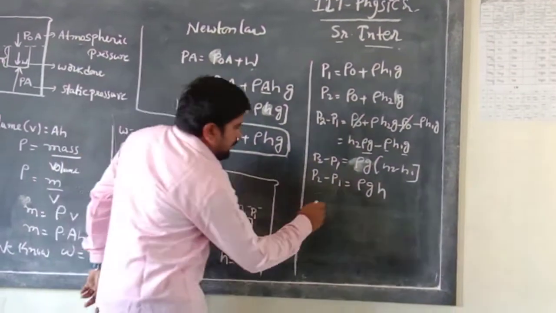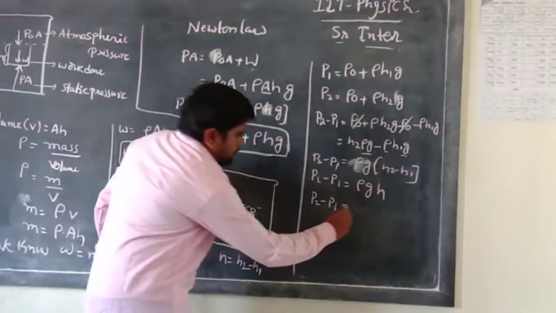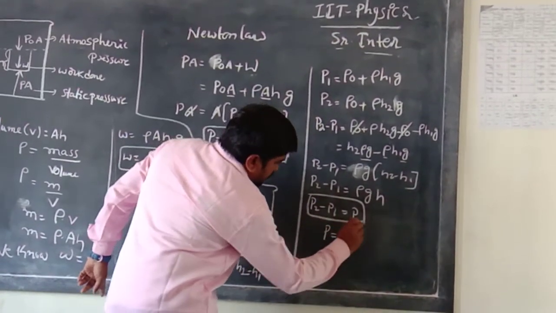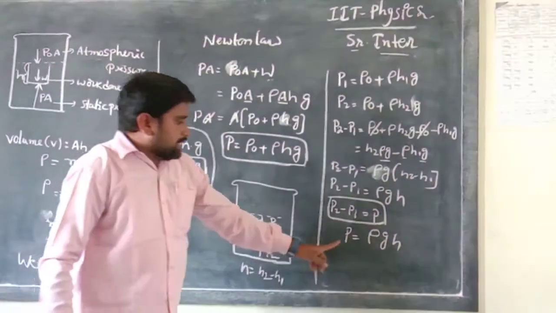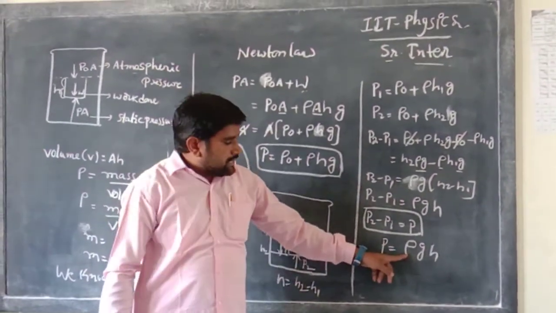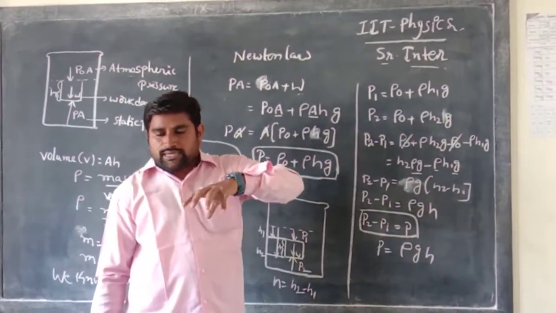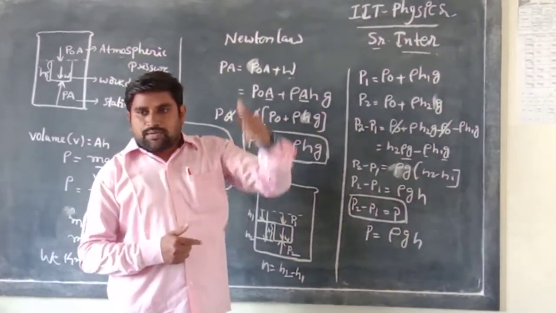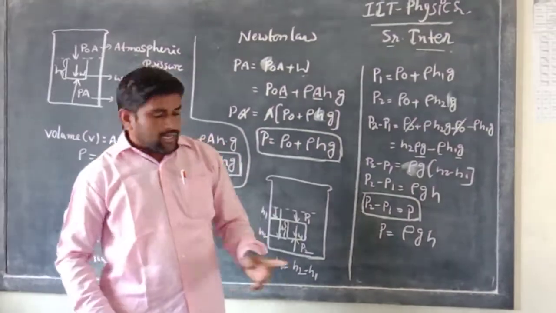Okay. From here, we already know P2 minus P1 is the total pressure. So it is the total pressure P. From this equation, P is equal to rho into g into H. Here P is the pressure, rho is the density, g is the acceleration due to gravity, and H is the height of the object. In water, acceleration due to gravity also acts on the object, giving an upward force and a downward force.